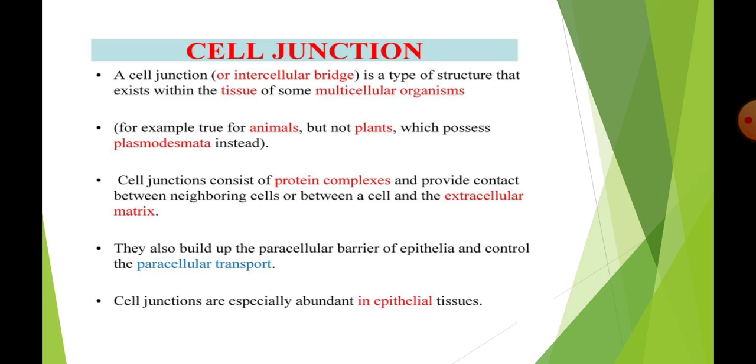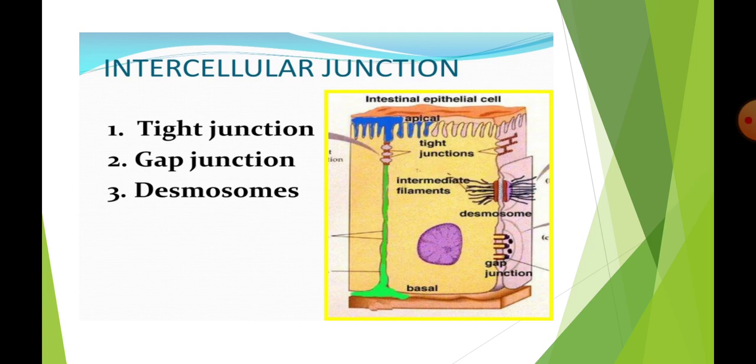Cell junctions are especially abundant in the epithelial tissues. Intercellular junctions are mainly three types: tight junction, gap junction, and desmosome. It is the picture of the intestinal epithelial cell. It has an apical and basal region. It includes tight junctions, intermediate filaments, desmosomes, and gap junctions.